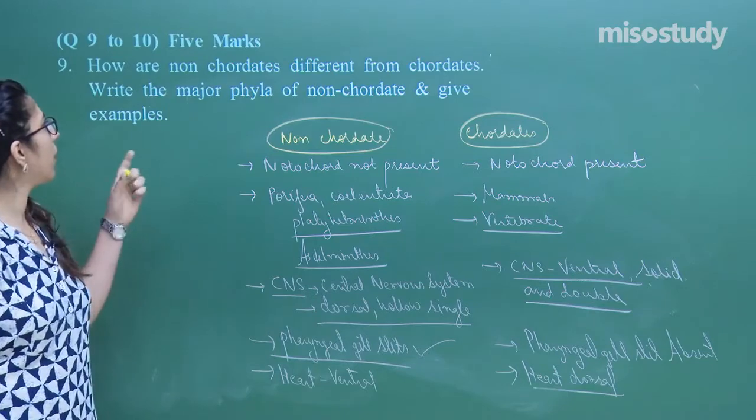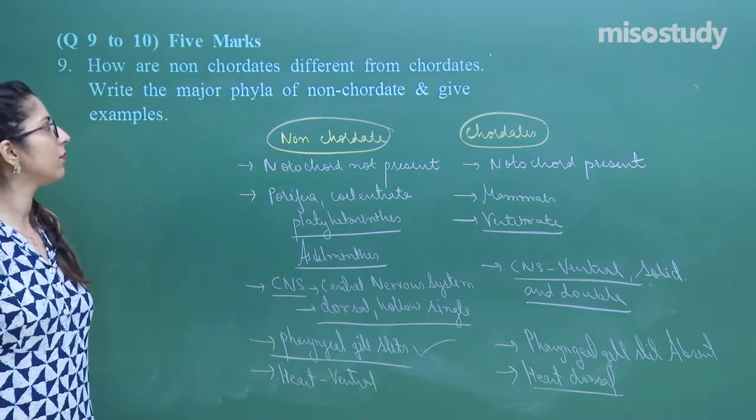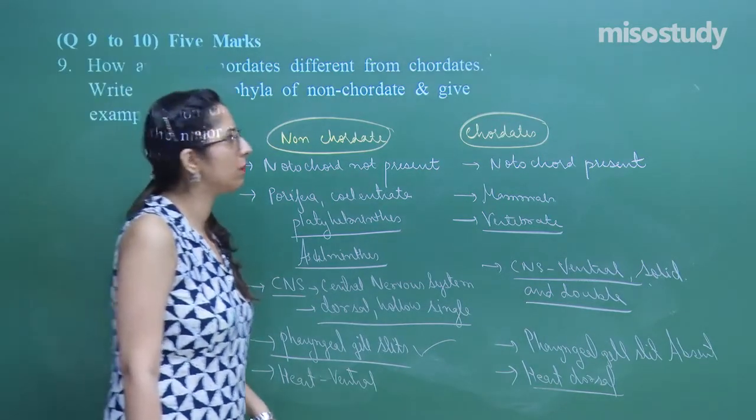Now let's talk about what are the different major phyla of the non-chordates and give examples as well. Come to this side.